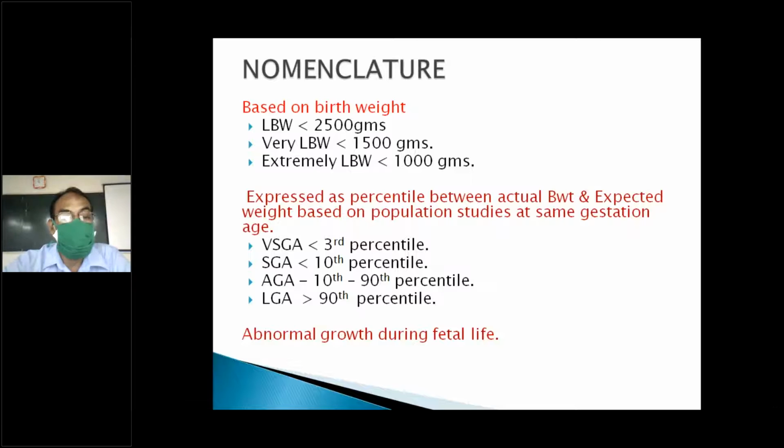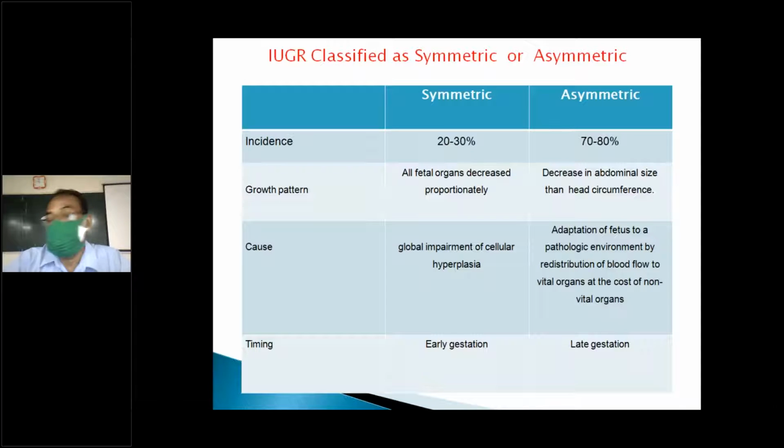But we are taking the 10th percentile. If it is more than the 90th percentile, it is large for gestational age. Average for gestational age is normal, between the 10th and 90th percentile.